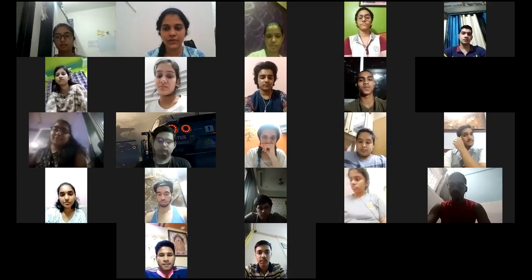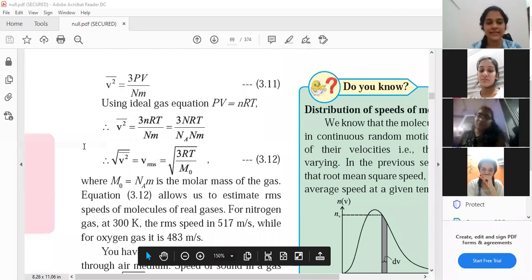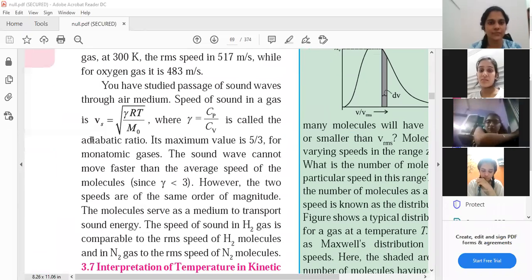Okay, students, let us continue. Now we are doing this topic, root mean square velocity. Now let us read what is written ahead inside the same topic.